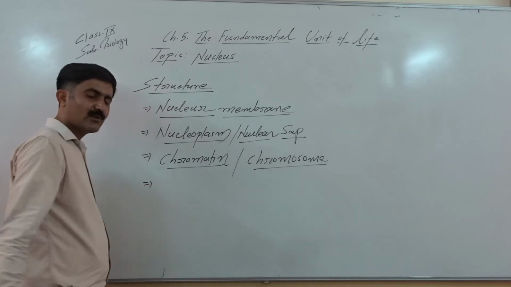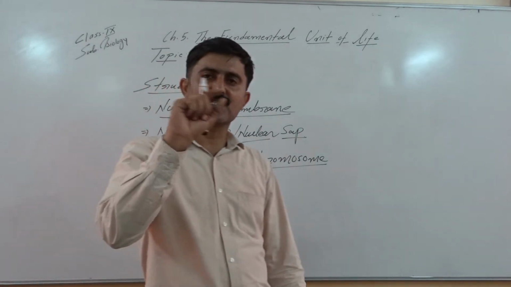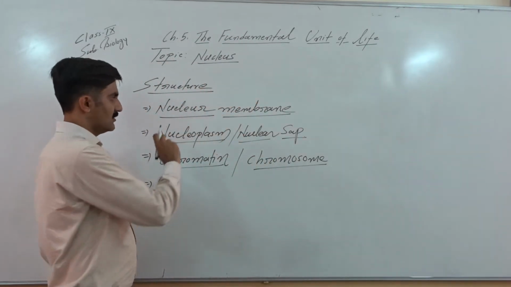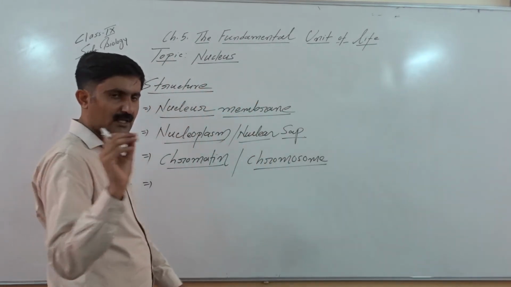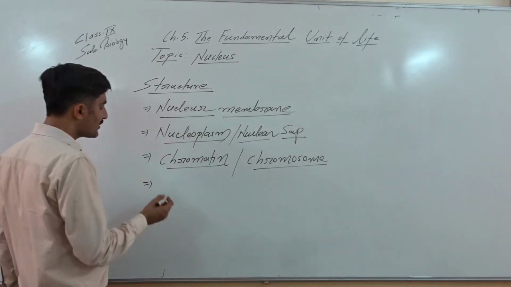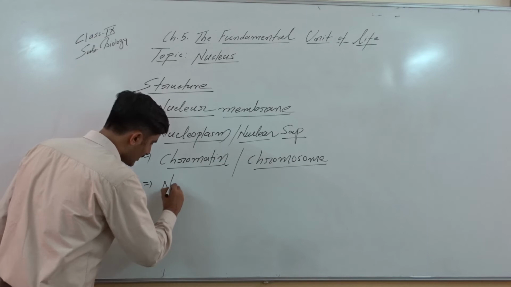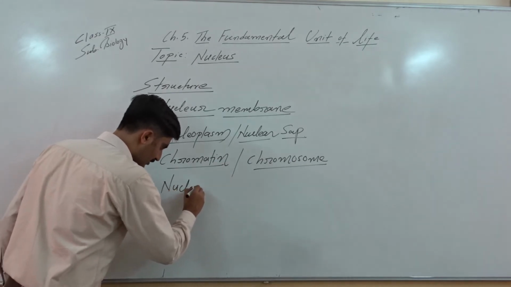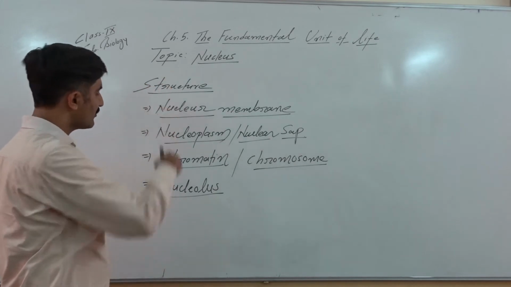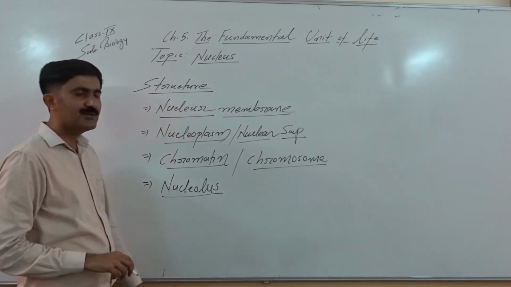Right? The nucleus has a very small spherical structure within the nucleoplasm, a granular, membraneless structure, that is, without a membrane, which is called the nucleolus. This term is similar to nucleus, but please remember, this is nucleolus.